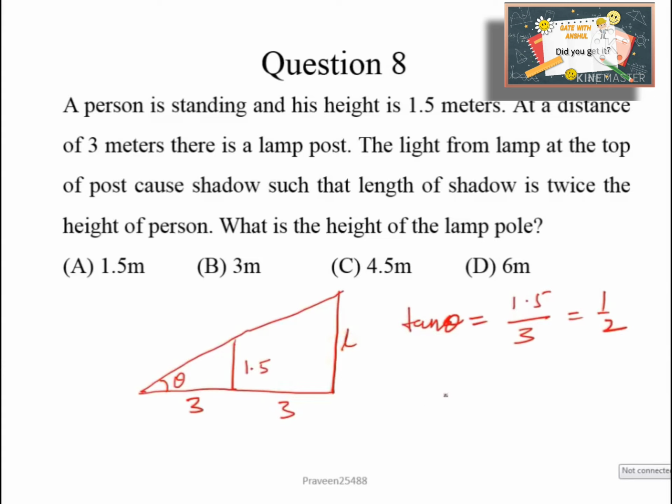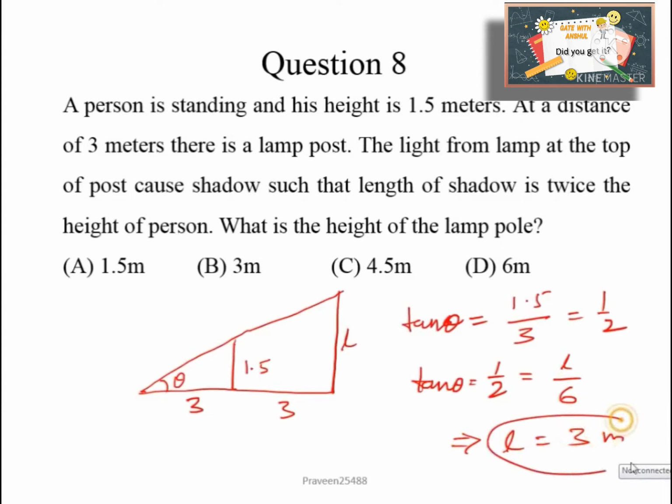Consider it as L. So this same tan theta, which is equal to 1/2, is equal to L upon, so this distance is 3 plus 3 means it is 6. So from here we can easily say it is 3 meters. So our B option is the correct one.